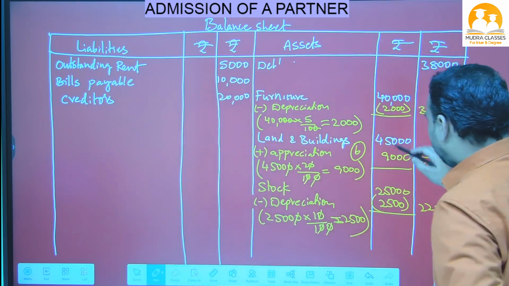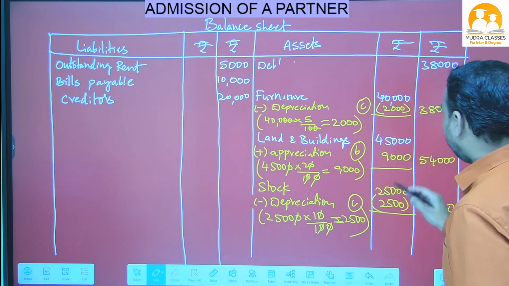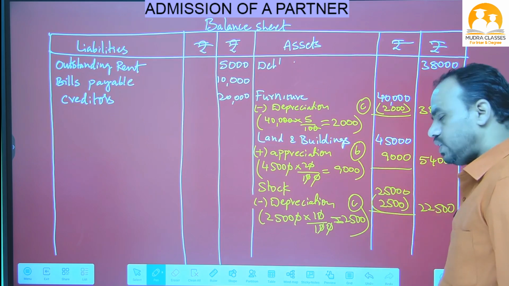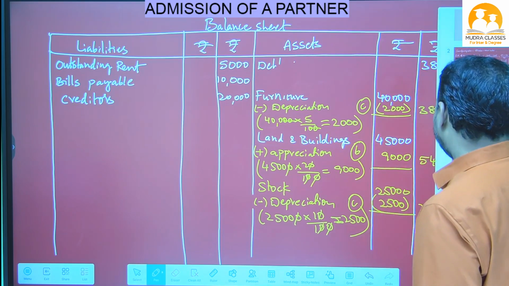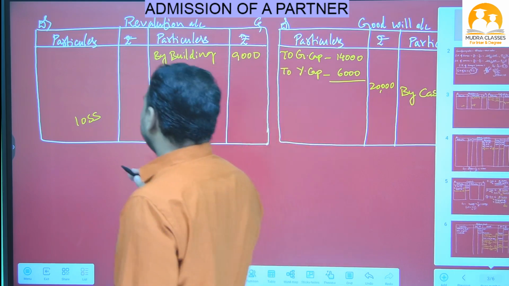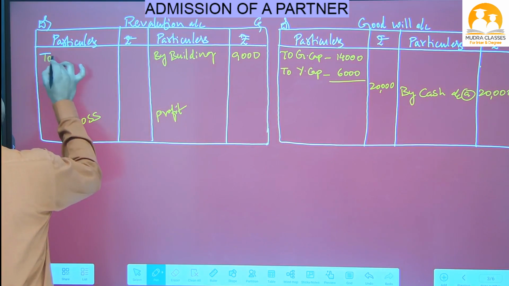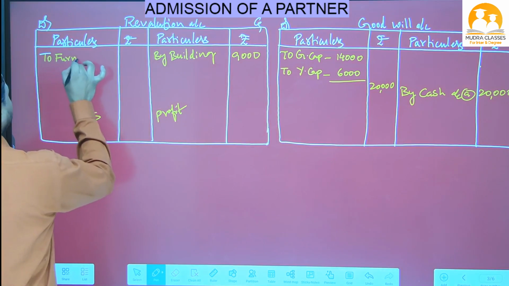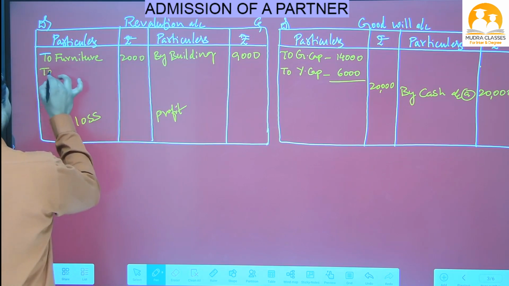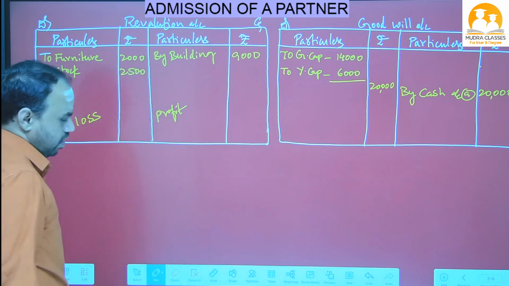Okay, now this 2,000 rupees and 2,500 rupees are adjustment numbers. This is a loss to the business because furniture decreased, it is a loss. Stock decreased, it is a loss. So in the revaluation account debit side we have to write to furniture 2,000 rupees and to stock 2,500 rupees. Okay, I hope you understand.